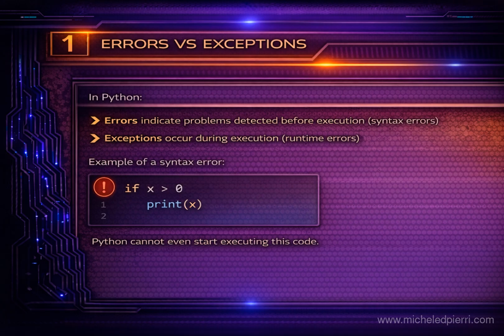Look at the example. The logic is clear, but the structure isn't valid Python syntax. Because of that, Python can't even begin execution. It stops immediately and points you to the line where it got confused. That's different from a runtime issue, where the code is syntactically fine, starts running, and only crashes when it reaches a problematic value or operation. So first you make the code runnable, then you learn how to handle the surprises that happen during execution.